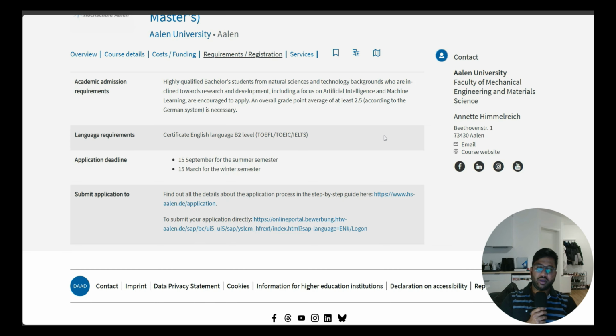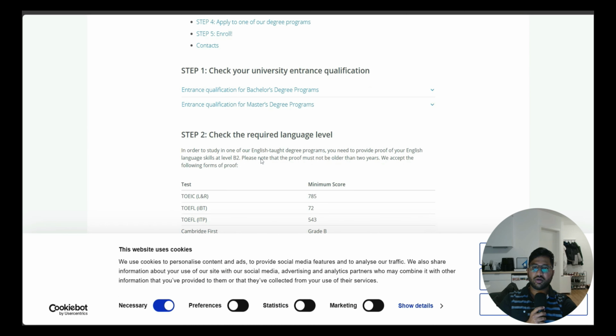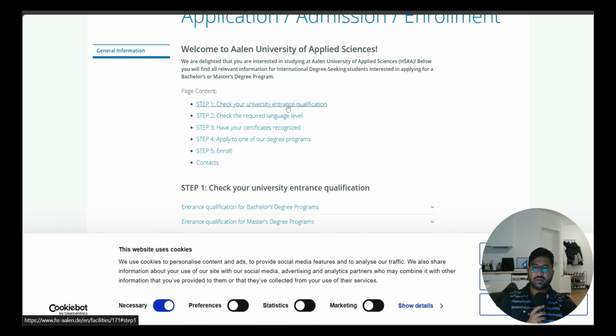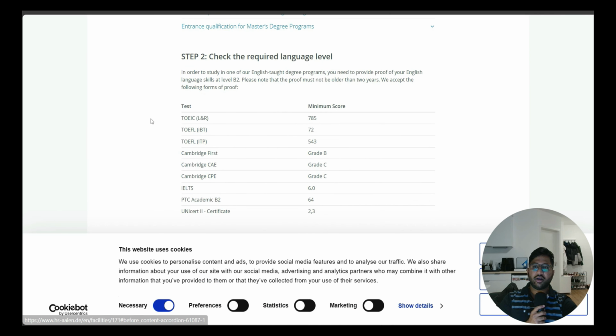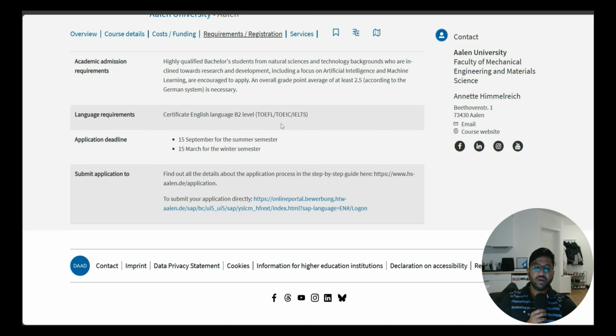Then the normal SOP, LOR, the 10th certificate, 12th certificate, degree certificate, everything is normal, which we submit for every college. Then submit the application here and fill out the details about the application process. A step-by-step guide is here, where you can check the complete guide on how to apply for this particular course, when to do it, what the necessary university qualifications are, and what the B2 level of the IELTS certificate is that they are asking. As I told you, the IELTS should be 6 and above, not 5.5 and above. Even 5.5 is also B2. They are asking 6 and above, so you need to have 6 and above.